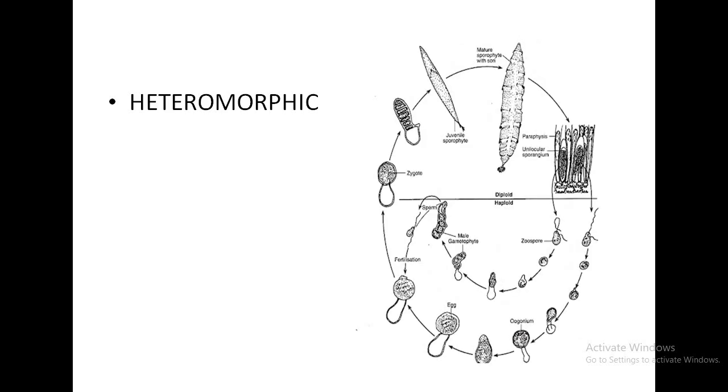So this type of life cycle is called isomorphic. When we see the life cycle of Dictyota and Laminaria, the diploid structure and haploid structure are dissimilar. There is a lot of difference between the thallus structure of the diploid and haploid, sporophyte and gametophyte. This type of life cycle is called heteromorphic, as in Dictyota, Laminaria, etc.